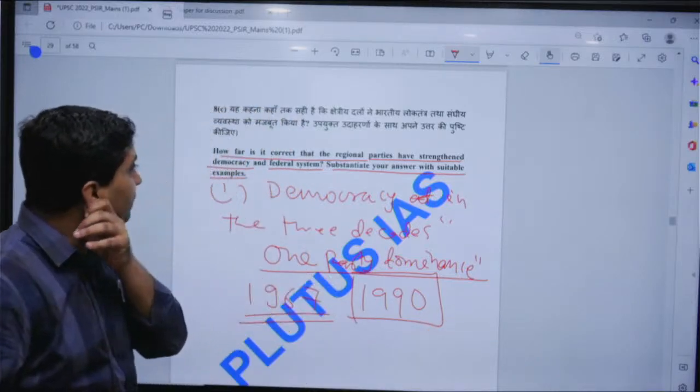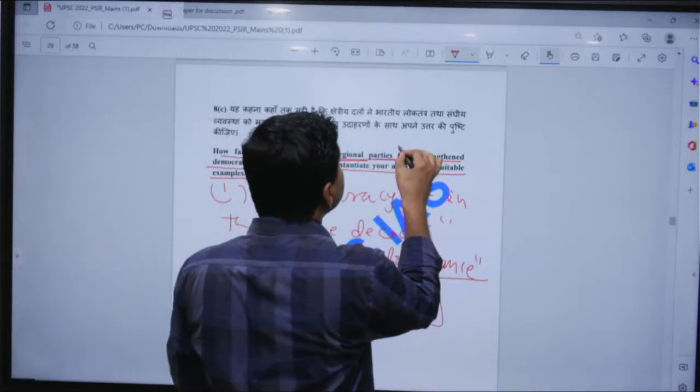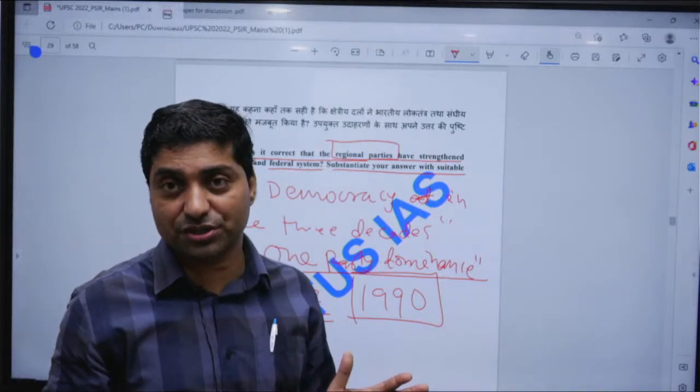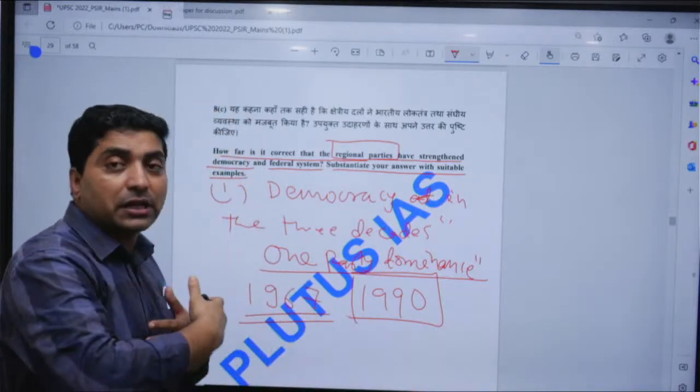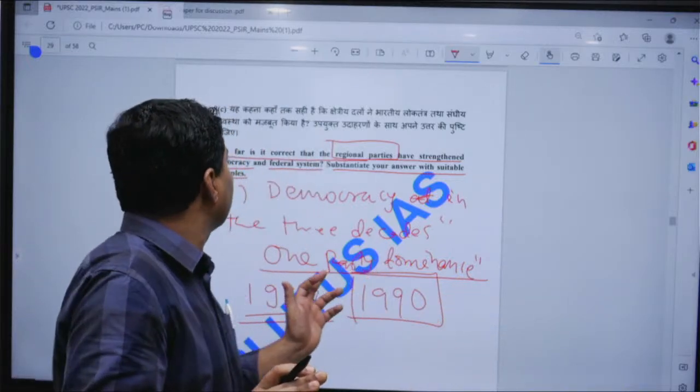These regional parties represented the regional interests of Indian democracy. So the democracy has been diversified through regional representation.